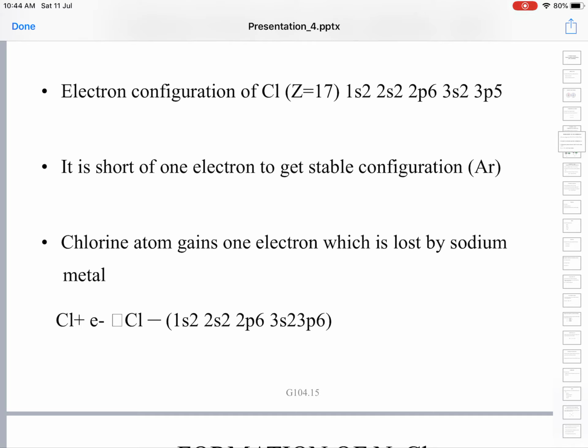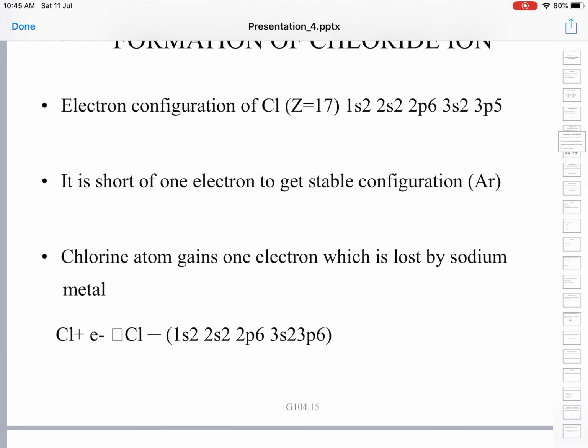A chlorine atom gains one electron which is lost by sodium metal. Sodium lost an electron, right? Obviously we have seen, and turned into Na plus, a cation. This electron will be picked up by chlorine, and chlorine turns into a Cl minus ion. The Cl minus ion has got argon's configuration, 3s2, 3p6.